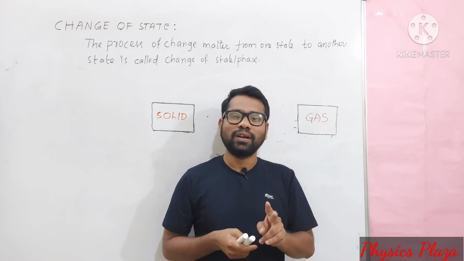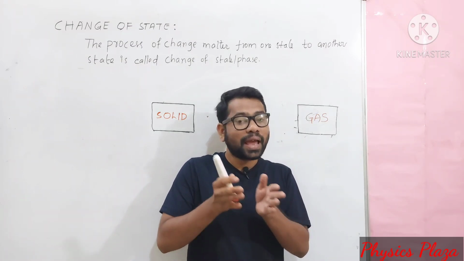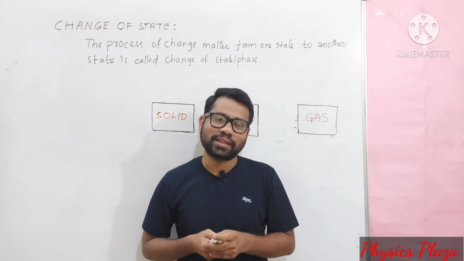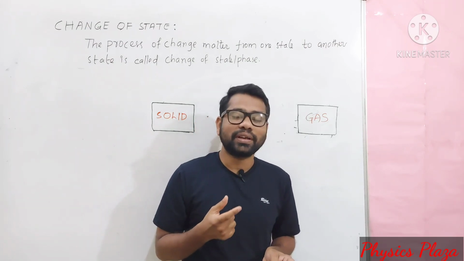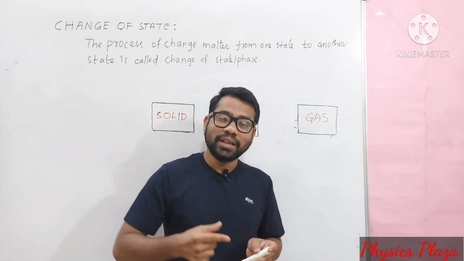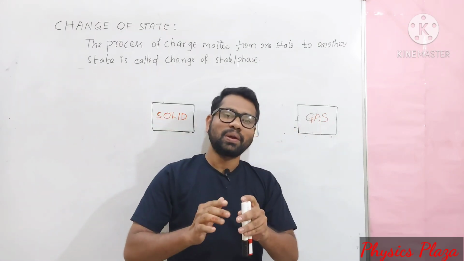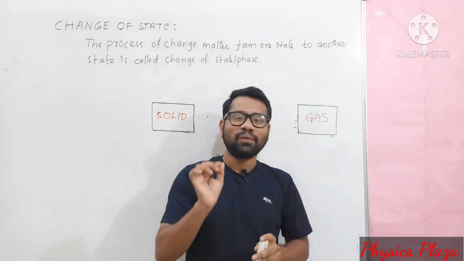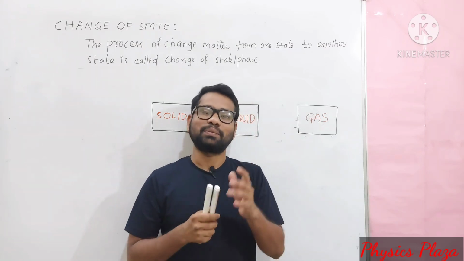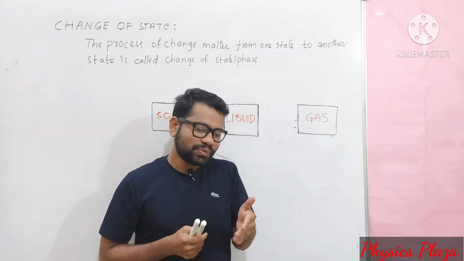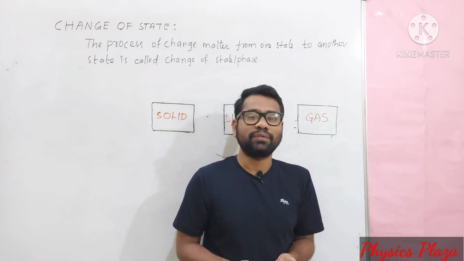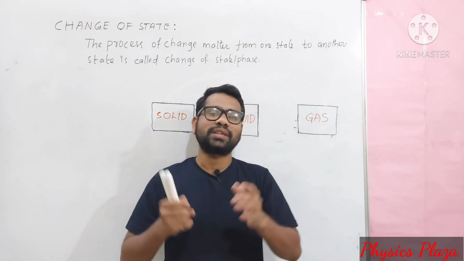It depends on the mass of the substance as well as the nature of the substance. So, how can we define it? The amount of heat energy required to raise the temperature of the whole body by 1 Kelvin or 1 degree Celsius is called thermal capacity.